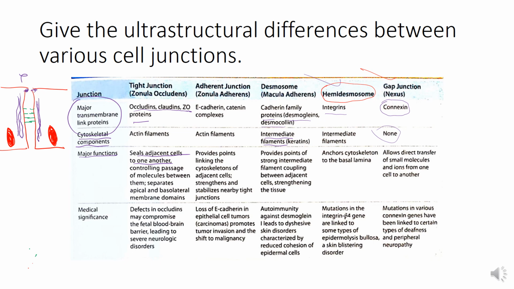Now in case of adherens junctions, they provide points linking the cytoskeleton of the adjacent cells and strengthen and stabilize nearby tight junctions. Then the zonula adherens are present, and they have some gap in them. Also, the desmosomes provide points of strong intermediate filament coupling between adjacent cells, strengthening the tissue.